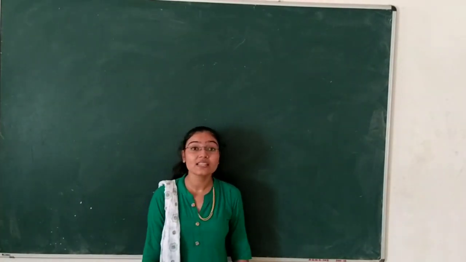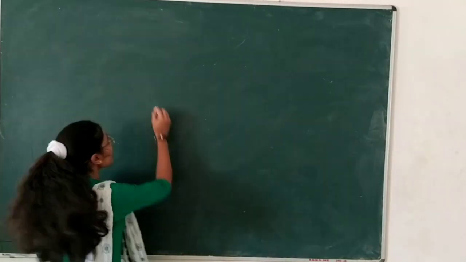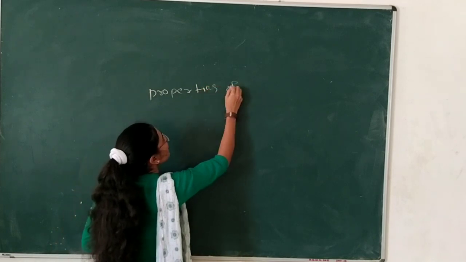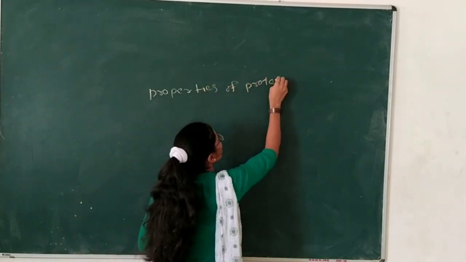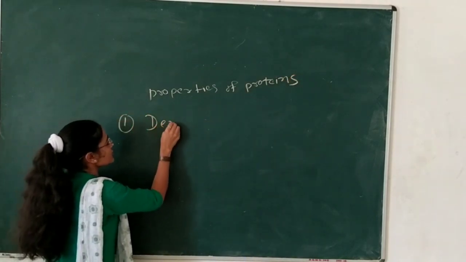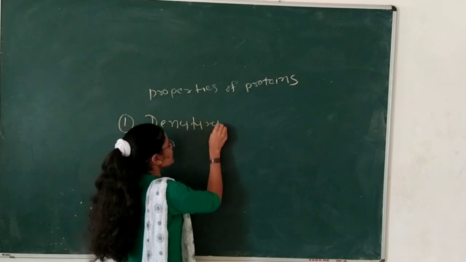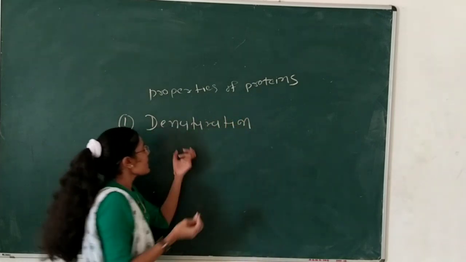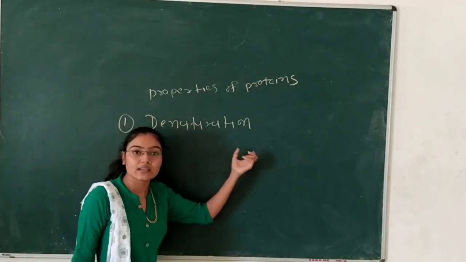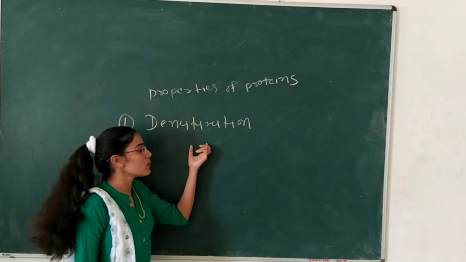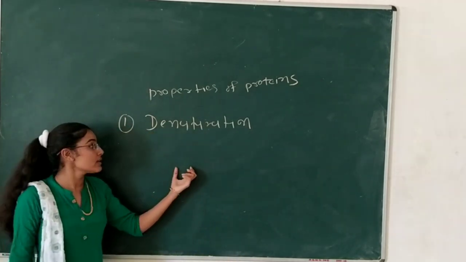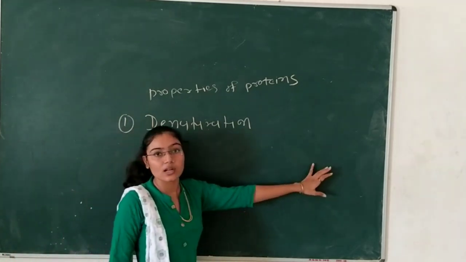Now we will discuss the properties of proteins. First, denaturation. If we give heat or some acidic treatment to the protein structure, it will be unfolded by the heat or acid, and it forms a denatured protein.